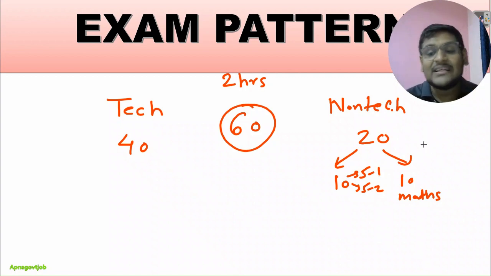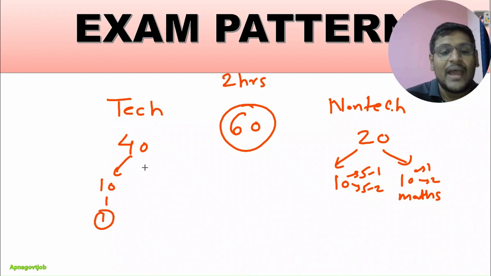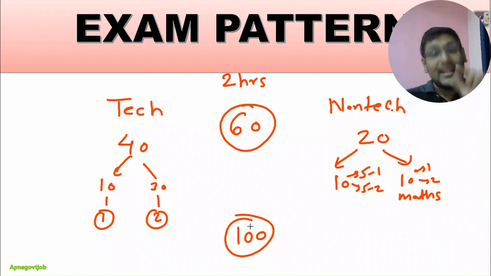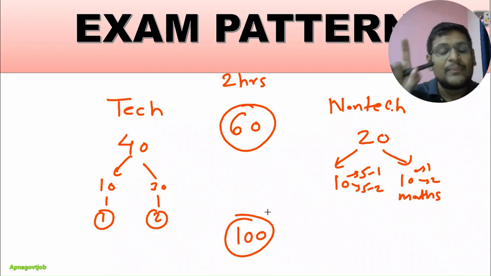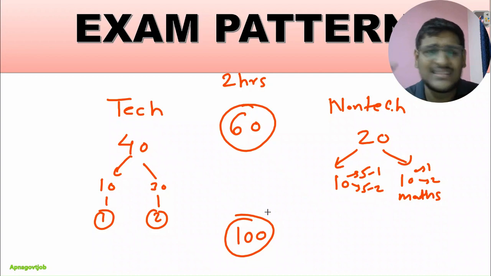In engineering maths also there are 1 mark and 2 mark questions, 5 each. Here you can say 10 questions of 1 mark and the remaining 30 questions of 2 marks. With this combination the total marks are 100. This 100 they will convert into 80, as in the table I showed you in the notification. 80 marks will be for your CBT, so this 100 converts to 80, and 60 is the interview.